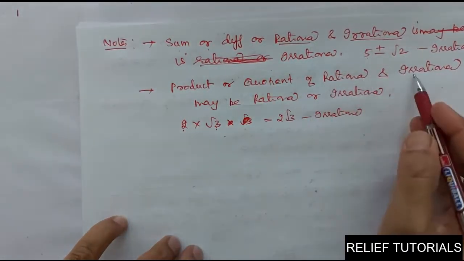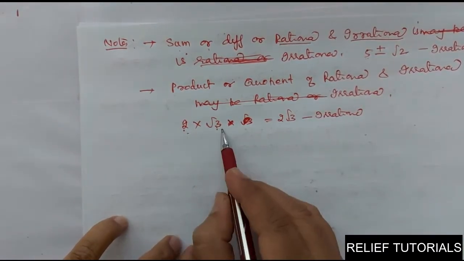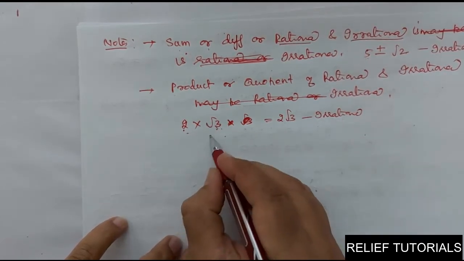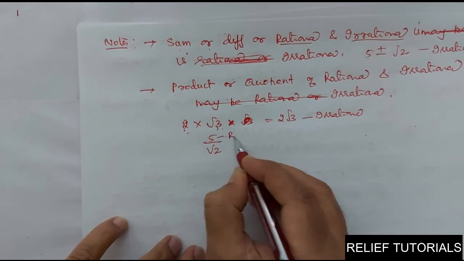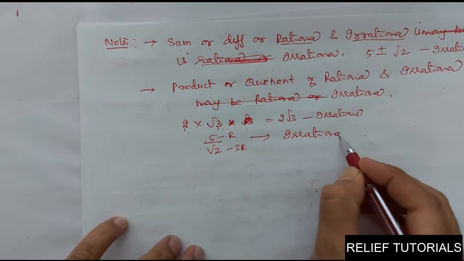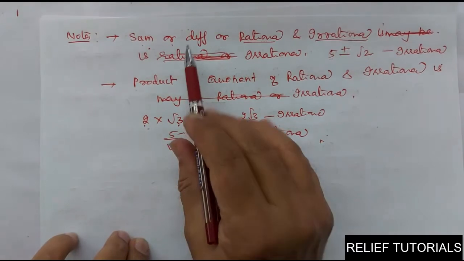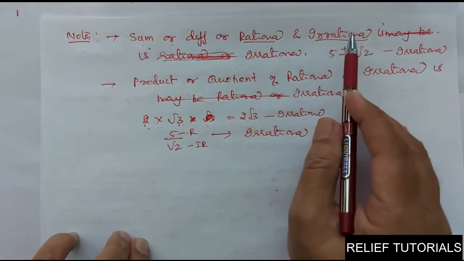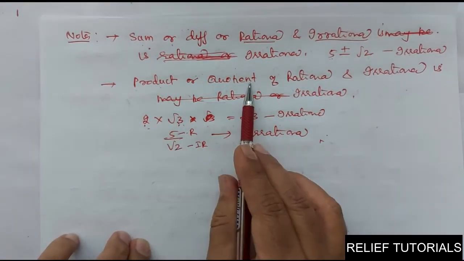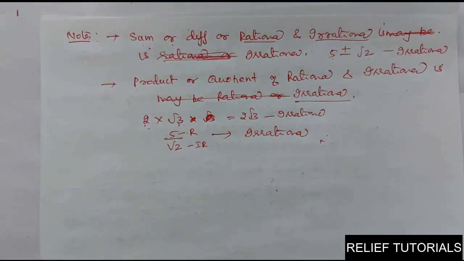And product or quotient of rational and irrational is irrational. Always irrational. Clear? Say 2 into root 3. This is rational, this is irrational, but the product is irrational. Similarly, 5 upon root 2. This is rational, this is irrational, but the number is irrational. So, what I want to explain is, if one is rational and one is irrational, their sum and difference is always irrational. Product or quotient of rational and irrational is always irrational. Clear? That we will prove later.